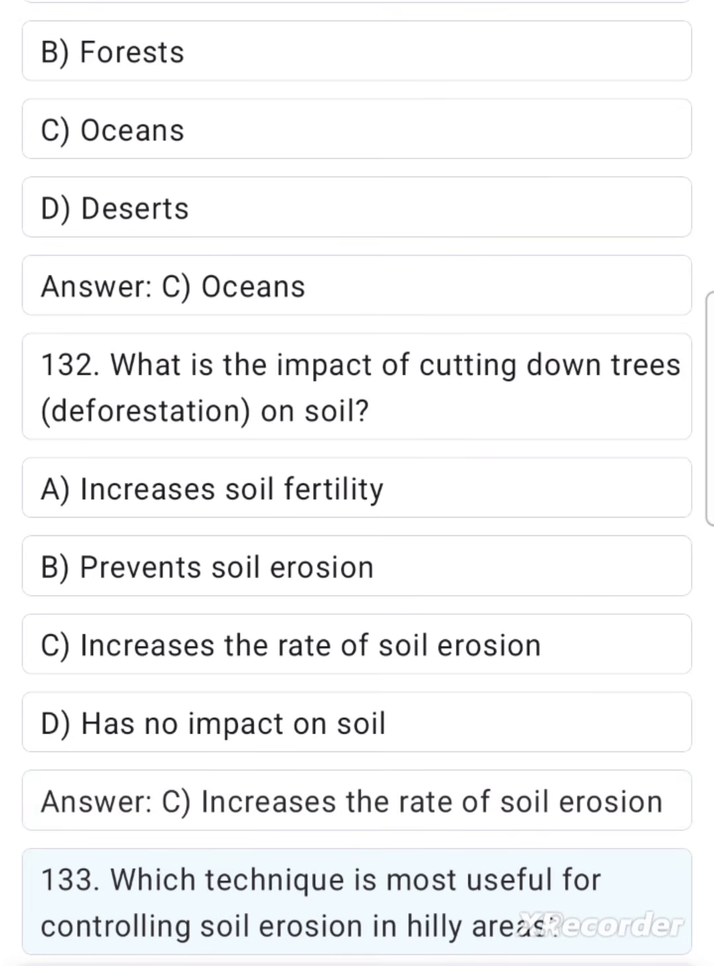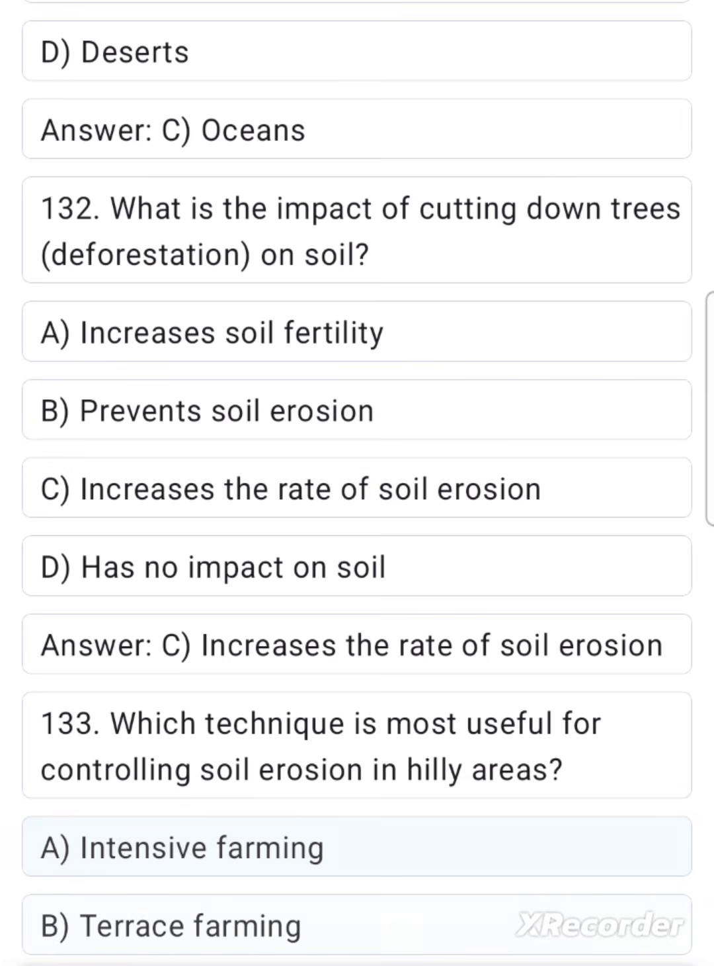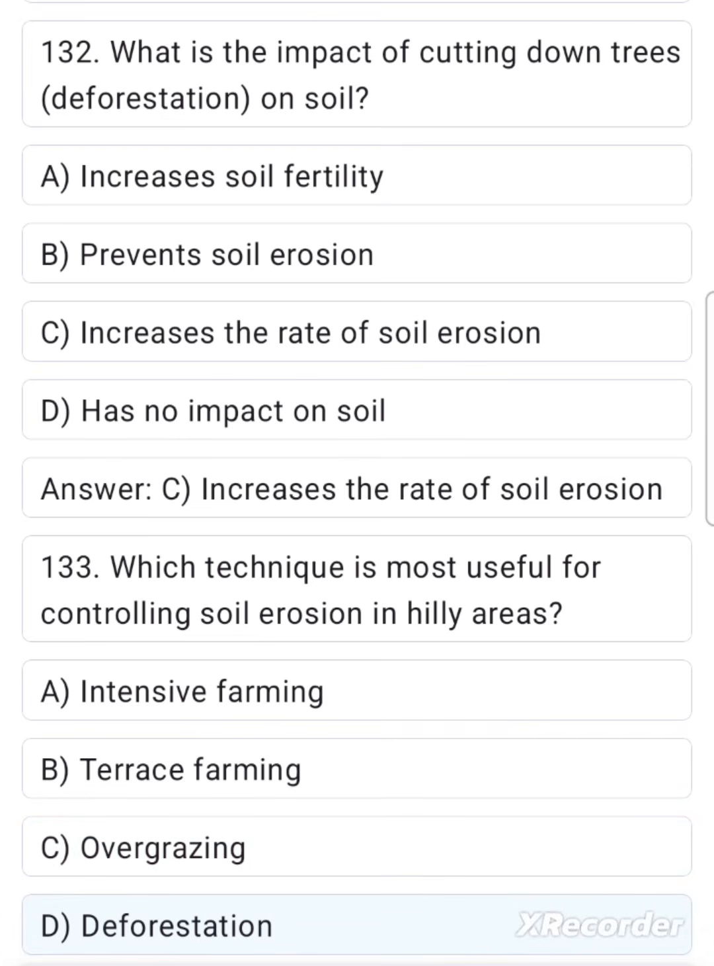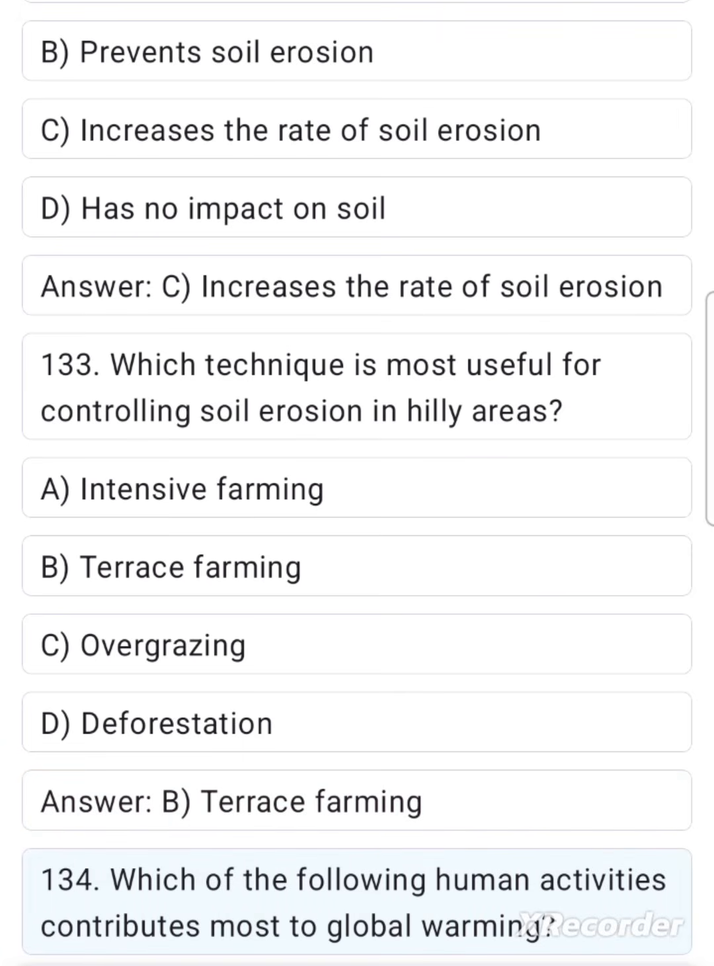133. Which technique is most useful for controlling soil erosion in hilly areas? A. Intensive farming. B. Terrace farming. C. Overgrazing. D. Deforestation. Answer: B. Terrace farming.